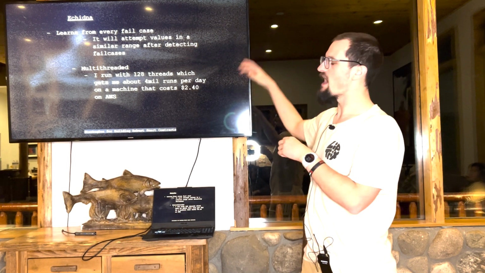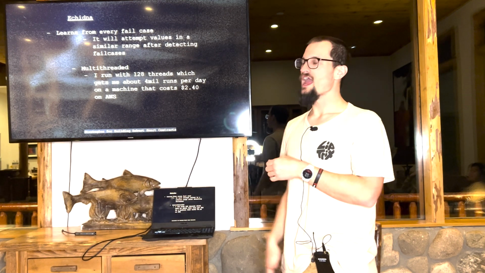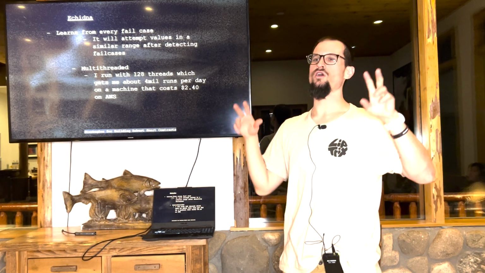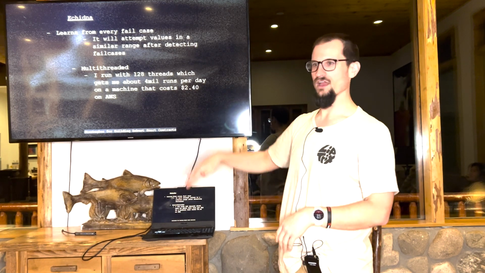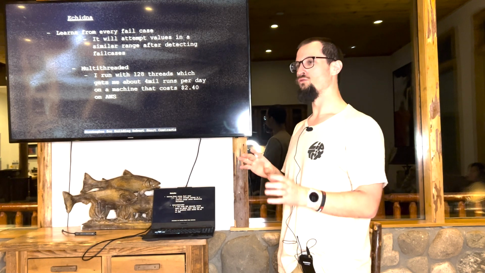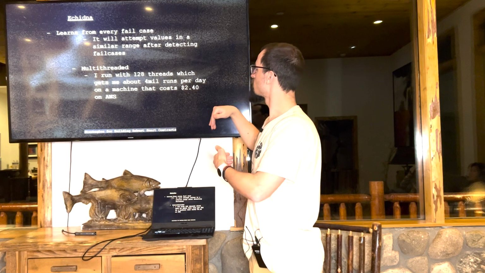So it's going to try values in a similar range based on the fail cases that you already have. And it also keeps this thing called a corpus, which I'll show you, which has all the values that it's tried so far. So when you run it a second time, it's going to keep trying new sets of values.